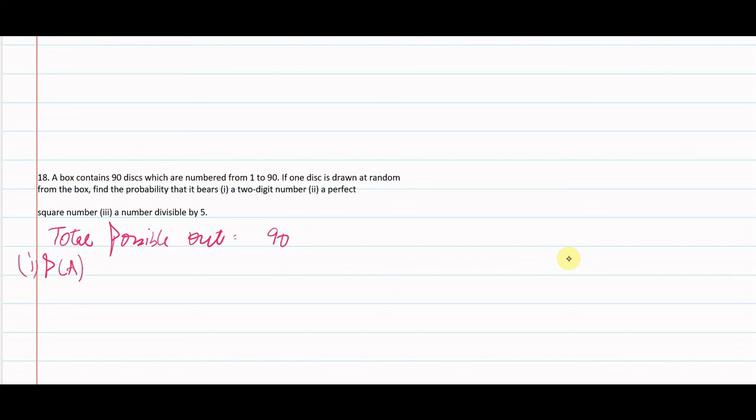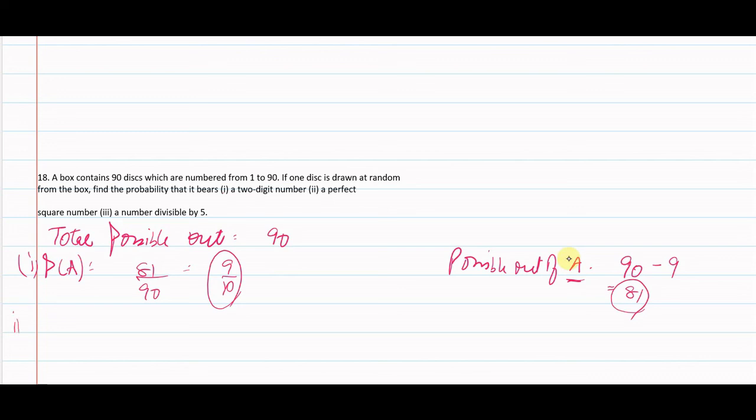Probability of event A, that the number should be a 2-digit number. From 1 to 90, 2-digit numbers start with 10. So 1 to 9 are single digit numbers. Possible outcomes of event A: total are 90, single digit numbers are 1 to 9. So 9 are eliminated. So possible outcomes of event A come to 81. So the probability would be 81 by 90. This is reduced to 9 by 10.